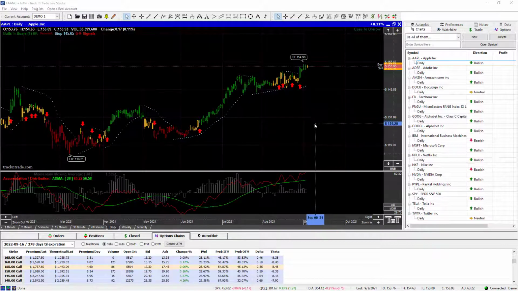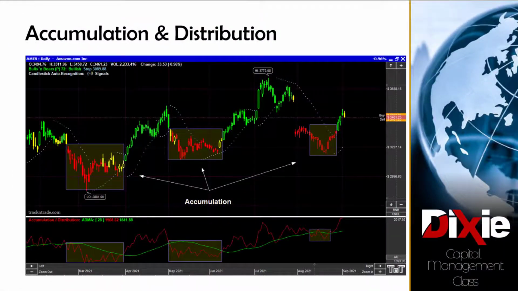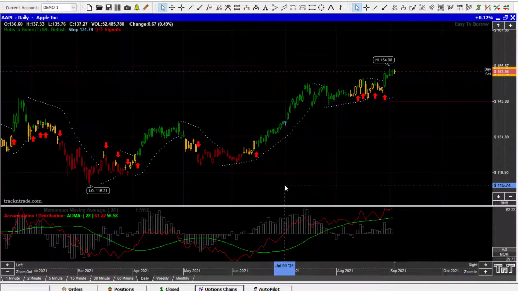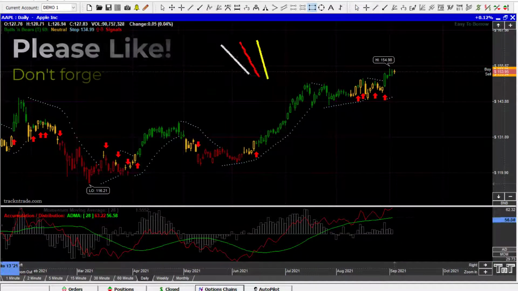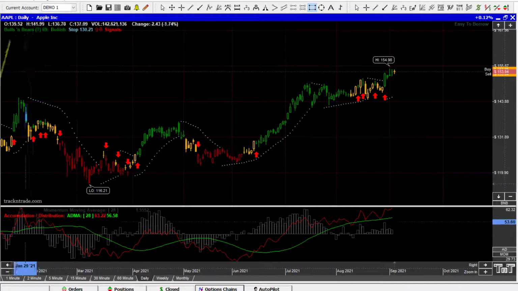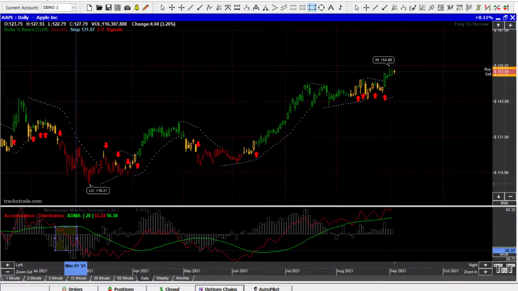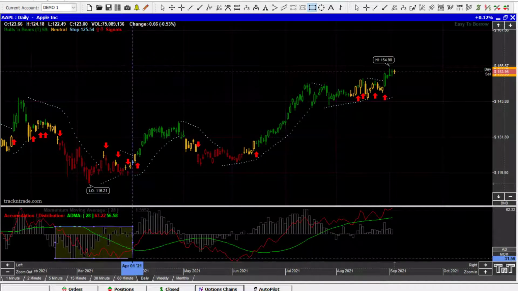So the first thing we want to do is go back in time. We want to identify the areas of accumulation, the areas of reaccumulation, and look for the markup, the markdown, and the distribution. We want to look back in time and identify all of the accumulation zones. Accumulation is any time that we have the AD. You can see this is called the accumulation distribution model. Any time that the red line is below the green line, we're coming out of distribution and going into markdown, and then when the market starts to go sideways, we start going into the accumulation stage.